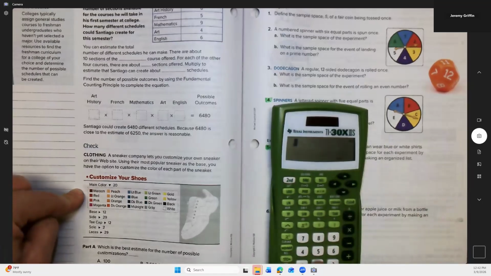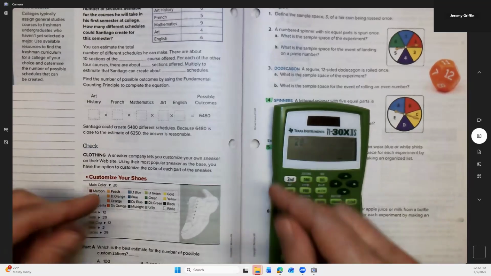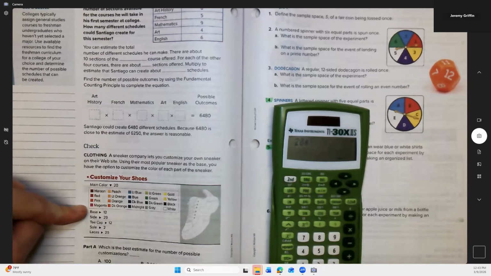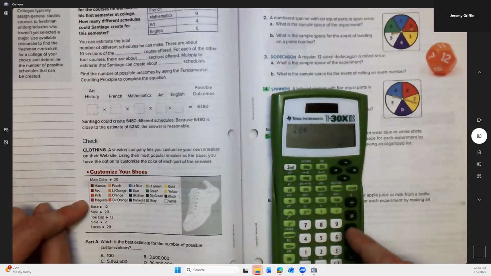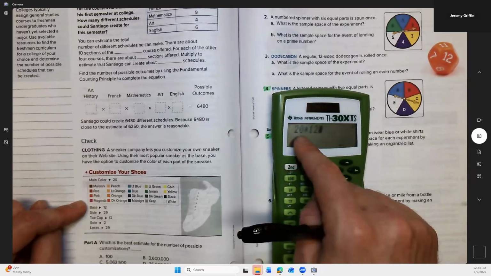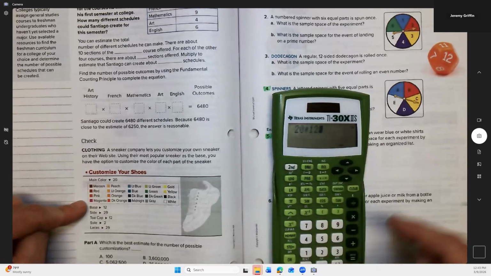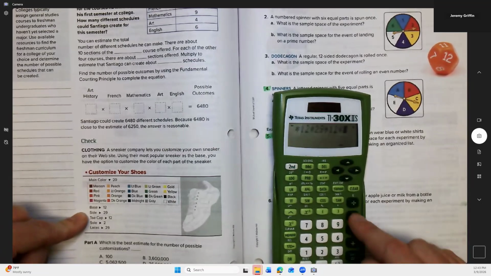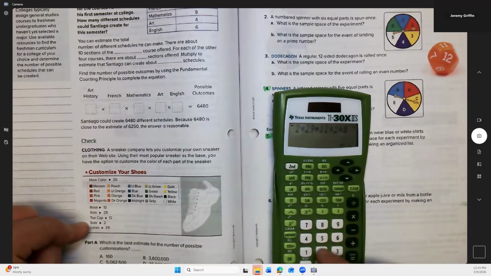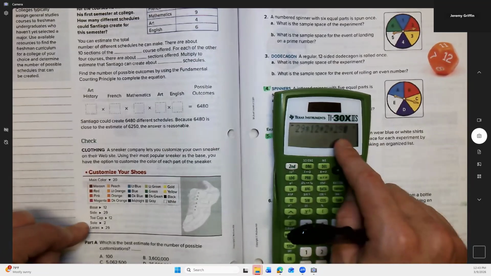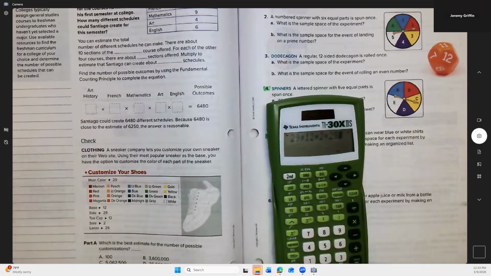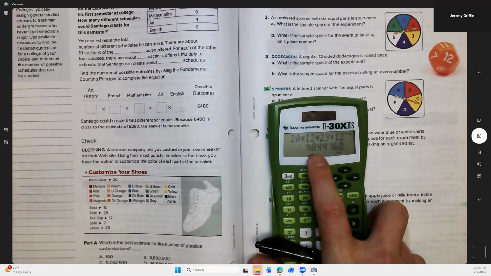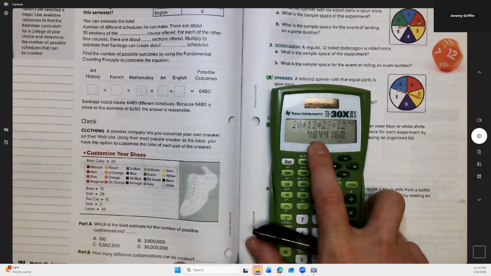So there are 20 colors you can choose. So I'll say 20. You can choose any of those 20 colors. Then there are 12 different maybe base designs you could choose. So I'll say times 12. So you pick one of 20 colors and one of 12 base designs. There are 29 side designs. There are 12 toe cap designs. There are 2 sole designs. There are 29 lace designs. So how many possible combinations are there? And the answer is 4.8 million. Yeah, I'm looking at the teacher's guide, and that's what we're going with, 4.8 million.